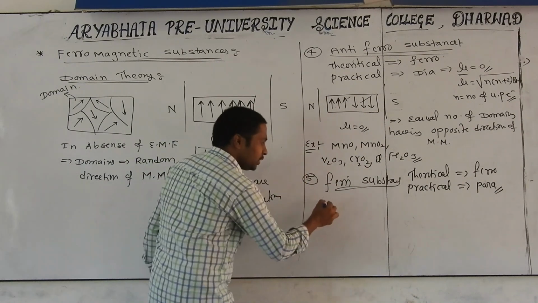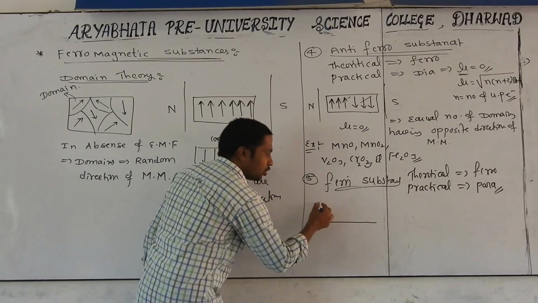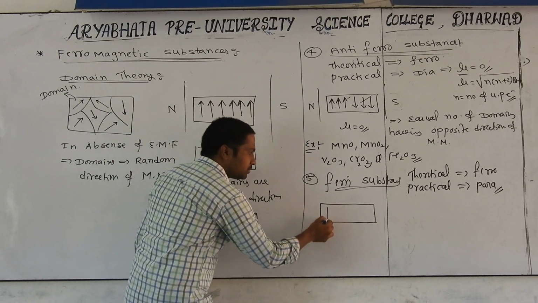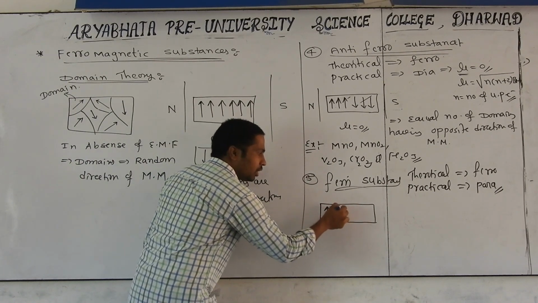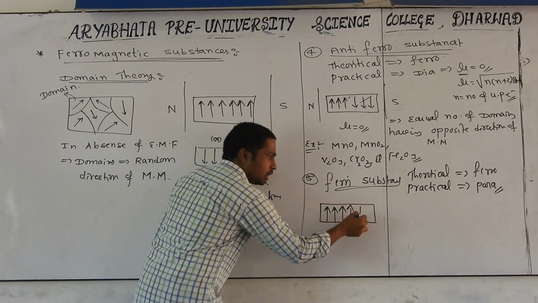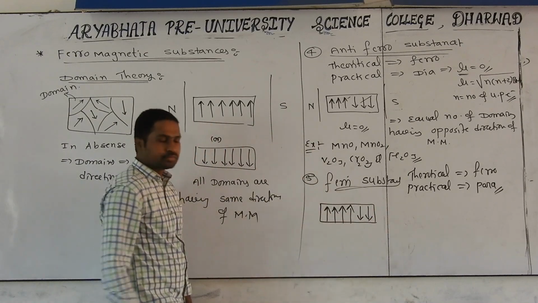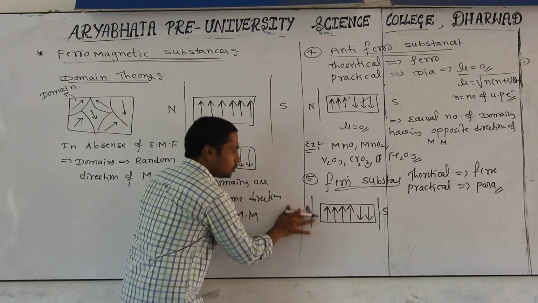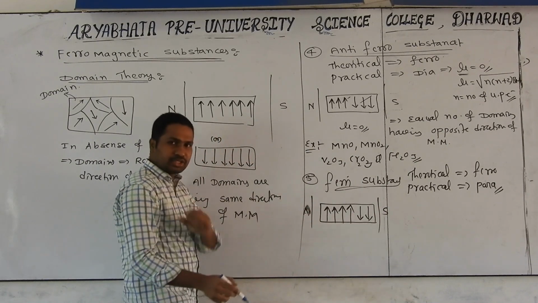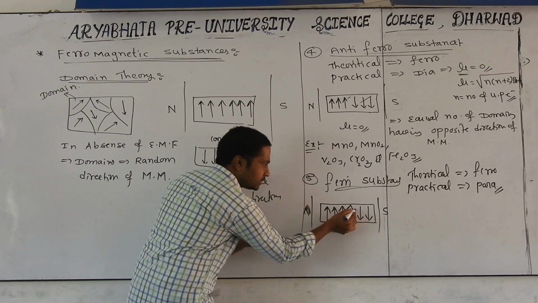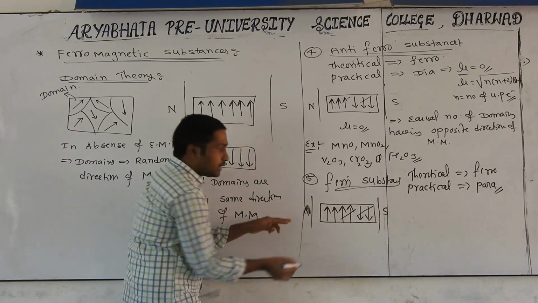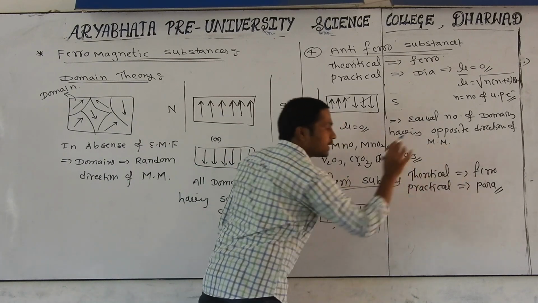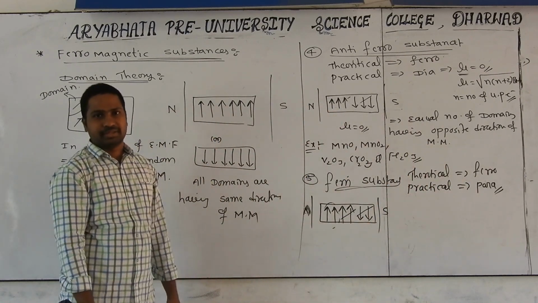You see carefully, if you take one of these substances with the domains, how many are there? 6 will be there. Out of 6, for example, 4 are in the upward direction, 2 are in the downward direction, in presence of an external magnetic field. So then what happens? Somewhat cancellation will be going on. These 2 cancel with these 2. But still it has some less magnetic momentum. That's why it is acting as a paramagnetic substance.